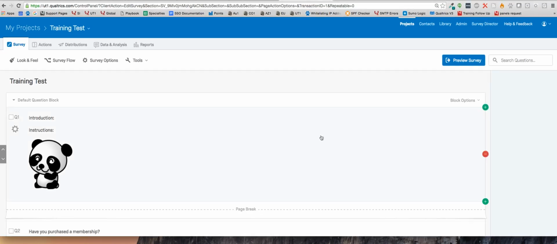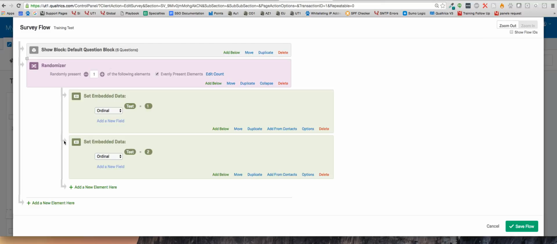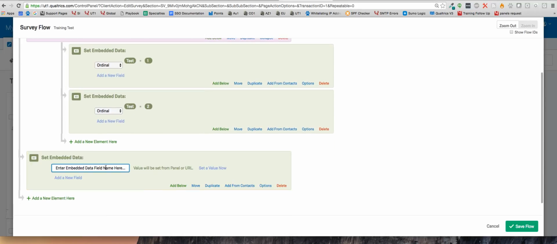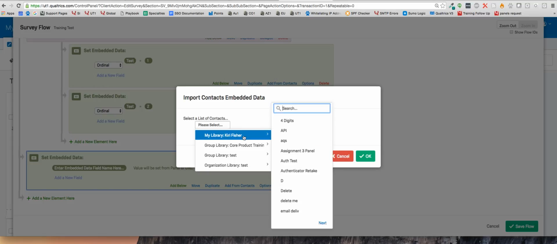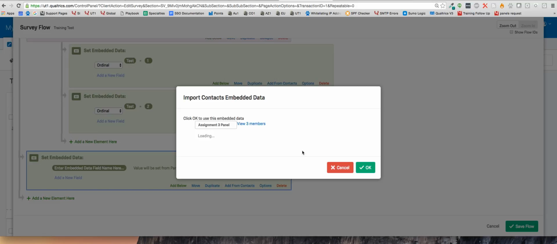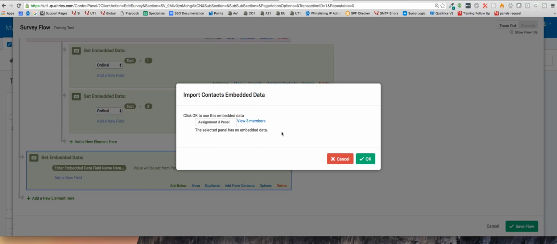Okay, so this is just a test survey on my own account that I'm pulling in here just to talk you through how to add the embedded data from your contact list into the survey really easily. So just click into survey flow up here. Anywhere in the survey, wherever you want, just click on add a new element here and then choose embedded data. Next, there's an option down here that says add from contacts, and you'll be asked what contact list you want to choose from. So just click on my library, find the contact list that you've created that has all of these embedded data fields in it, and once you actually choose that, it will pull in all of the different embedded data fields that are currently in that panel, so all of the ones that were in your file.